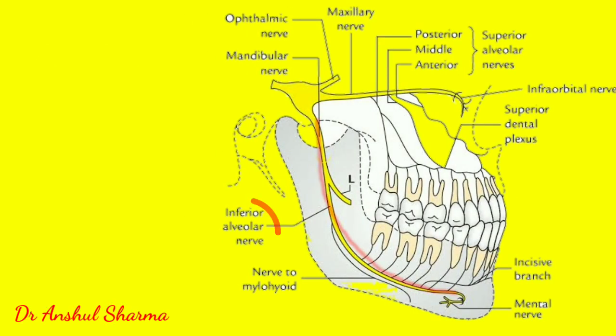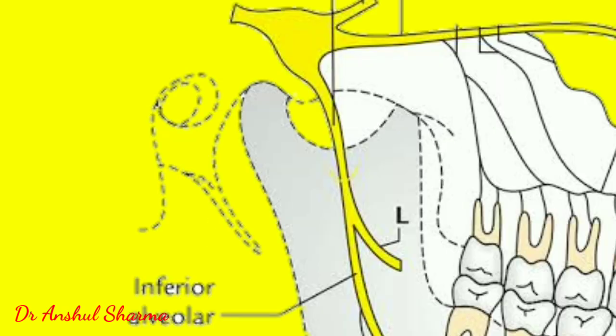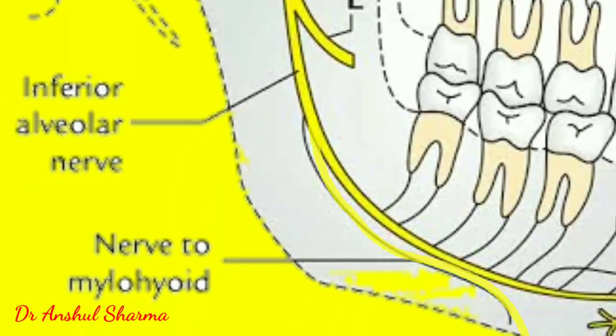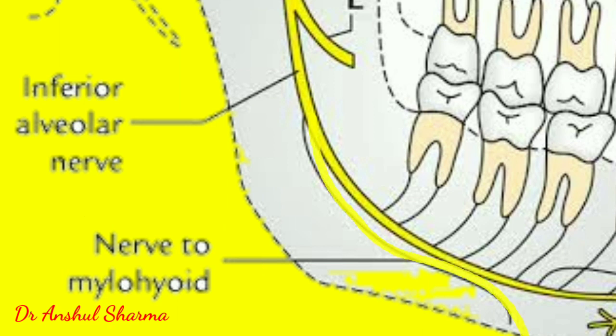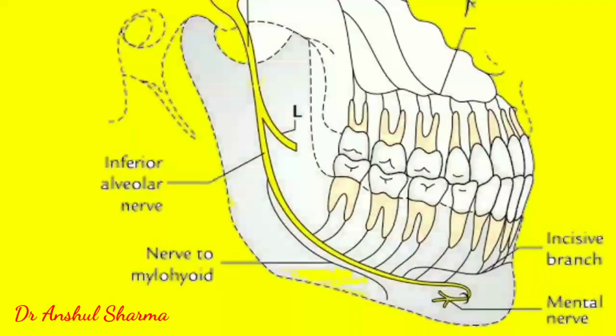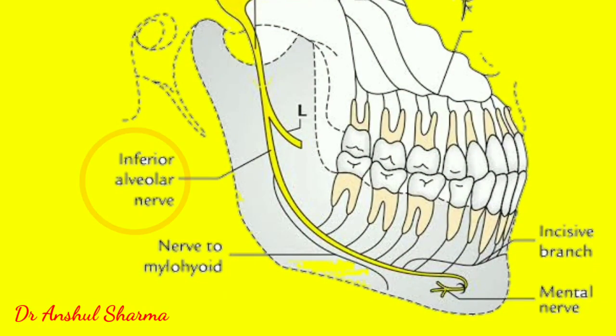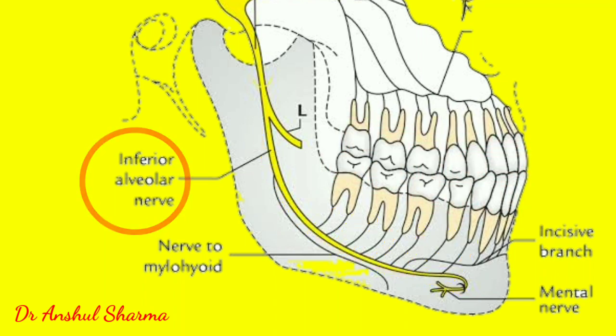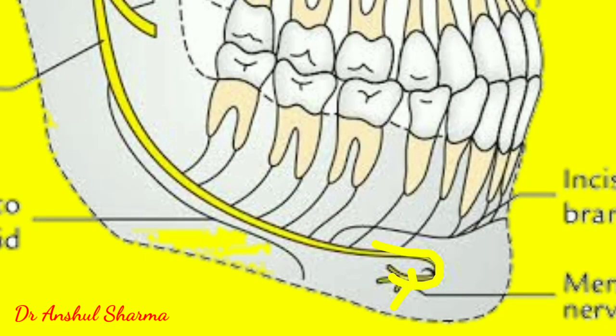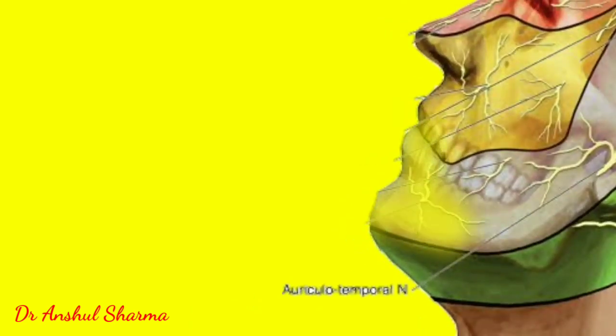Let's discuss in detail the inferior alveolar nerve, its course and function. Now we will talk about the inferior alveolar nerve, part of the mandibular nerve. The inferior alveolar nerve carries both sensory and motor axons to and from the respective trigeminal nuclei. After branching from its parent nerve, it gives rise to the mylohyoid nerve, which is a motor nerve to the mylohyoid and anterior digastric muscles. The remaining sensory axons enter the mandibular canal, a narrow tunnel running through the mandibular bone. Within its canal, the nerve provides branches to the mandibular teeth. The nerve emerges through the mental foramen as the mental nerve. This mental nerve provides sensory innervation to the lower lip and the chin.